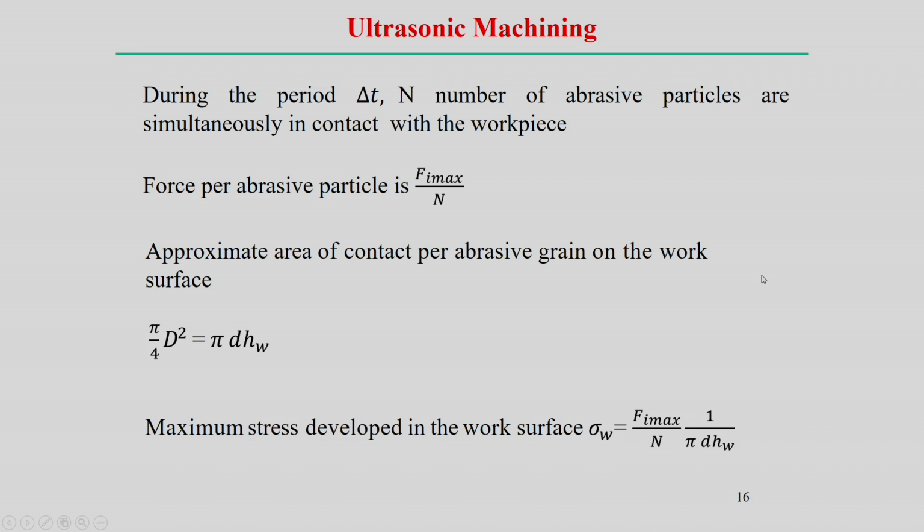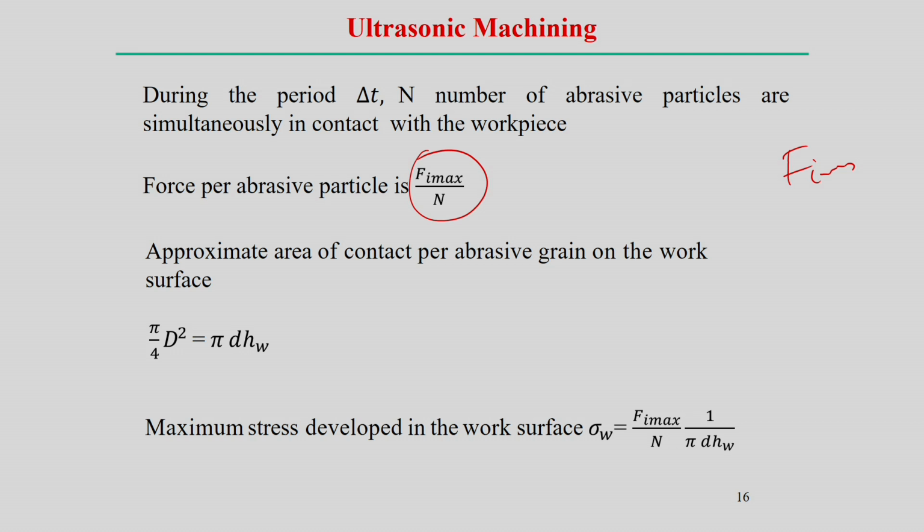Now, during the period delta t, n is the number of particles simultaneously in contact with the workpiece, and definitely F_I max is achieved with the application of several n number of particles simultaneously. And of course, if we know the number of abrasive particles actually in contact with the workpiece, then the force per abrasive particle can be divided accordingly. So, per abrasive particle the force is the maximum force divided by the number of particles.